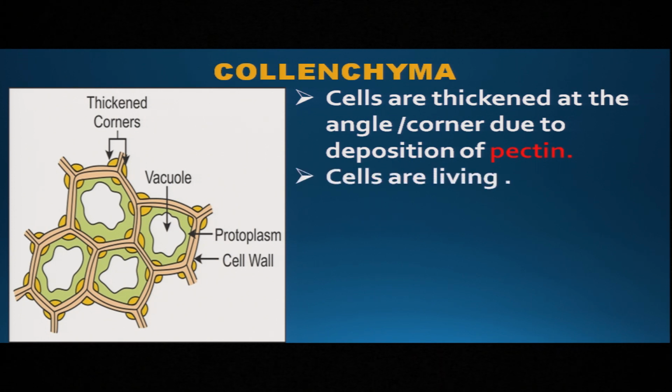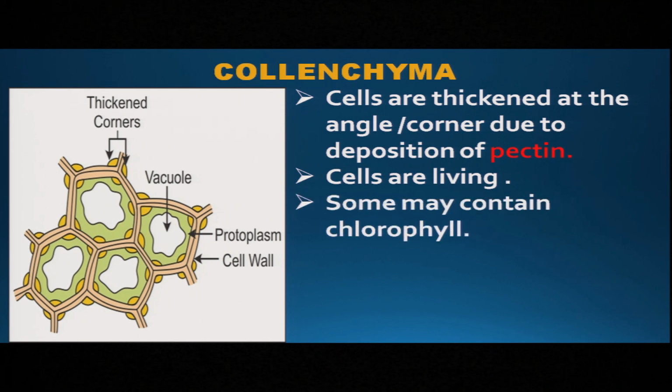It is only thick at the corner due to the deposition of one chemical compound which is called pectin. And the second point is cells are living. They have protoplasm, vacuoles, and nucleus. So definitely the cells are living. And some contain chlorophyll, not all. And if they contain chlorophyll, definitely they help in photosynthesis.